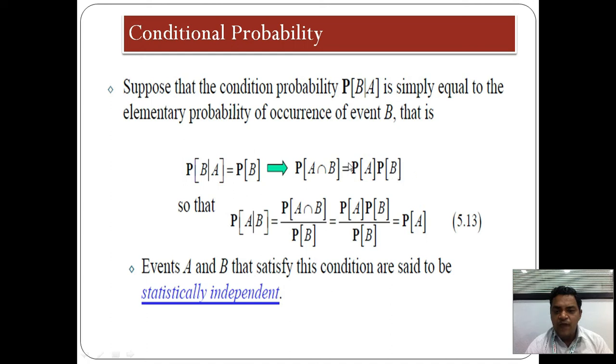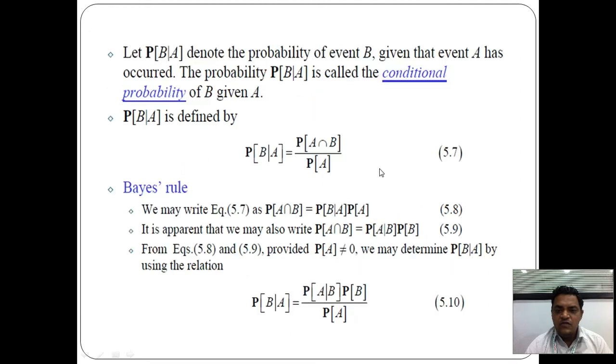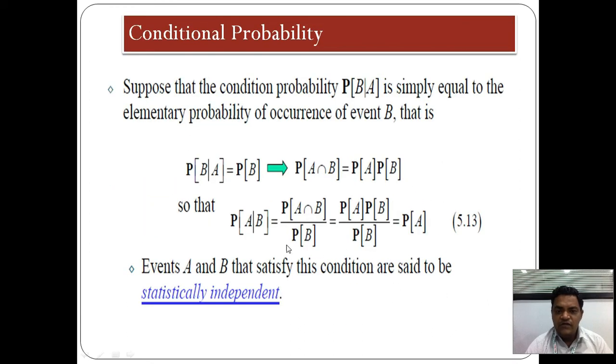This value we substitute in the previous equation. Then how to write this equation?